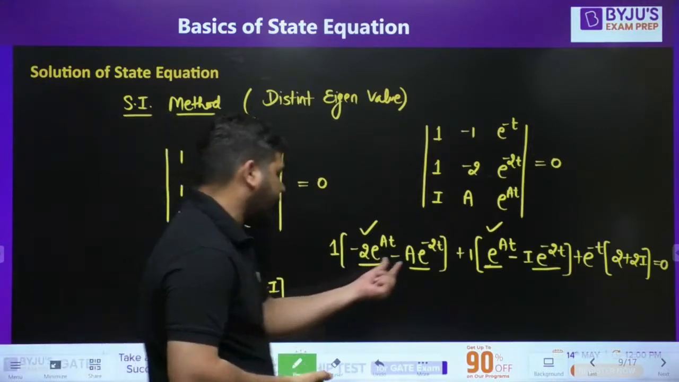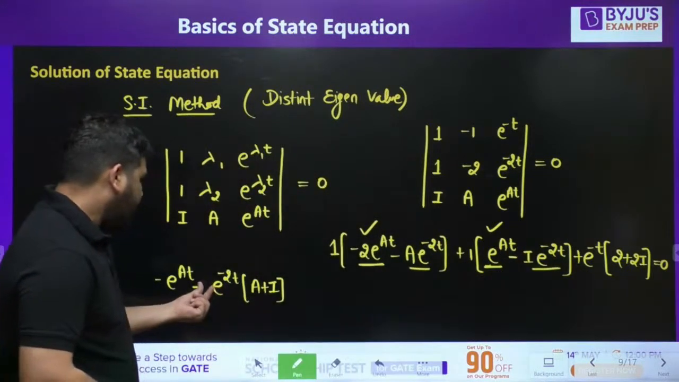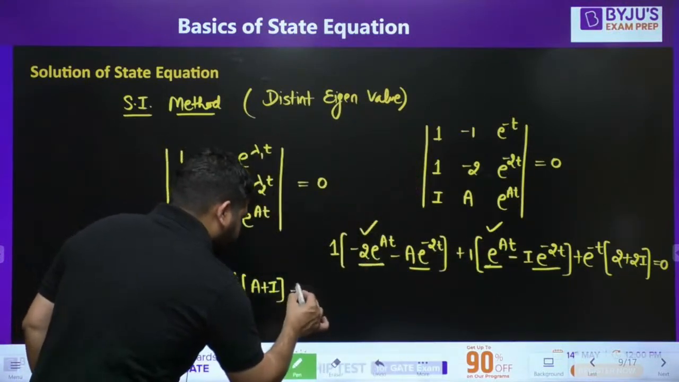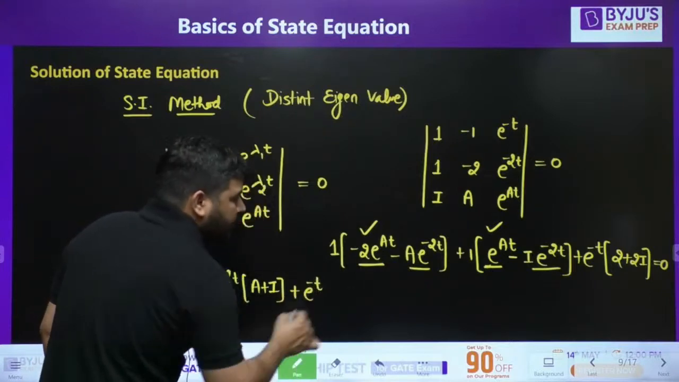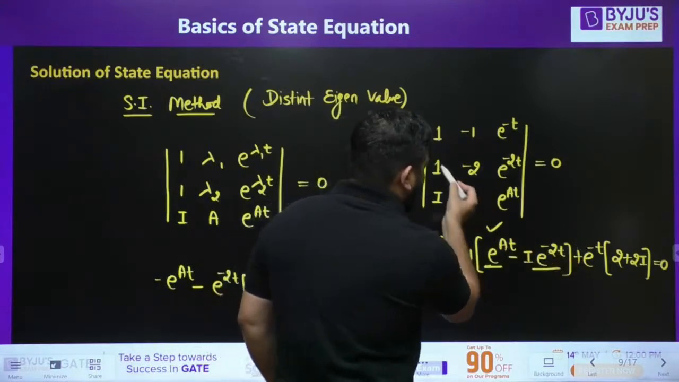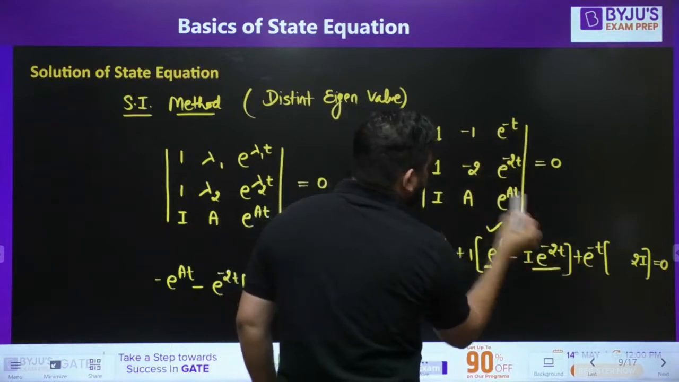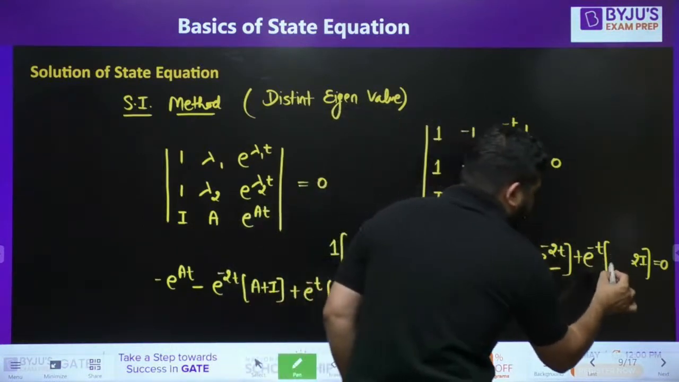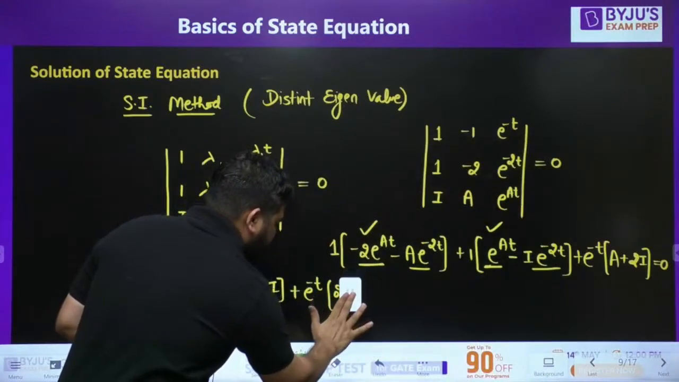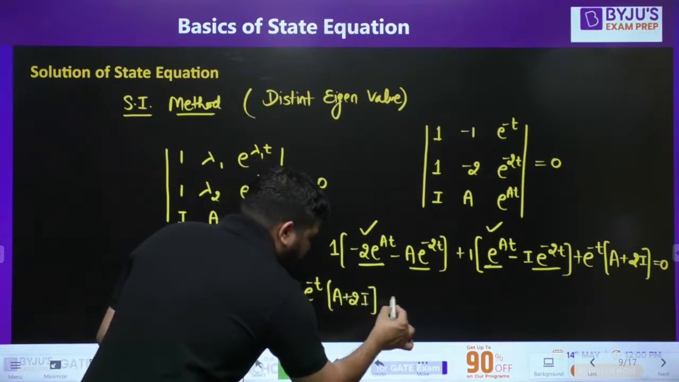A plus identity. You can see that I have taken this minus common and e to the power minus 2t taken common. So you'll get A here and identity here. Okay. Now plus e to the power minus t into 2 plus... wait a minute, this should be wrong actually. If you take e to the power minus t, then it should be A plus 2 identity. So this must be A plus 2 identity. Okay. And make it equal to 0.